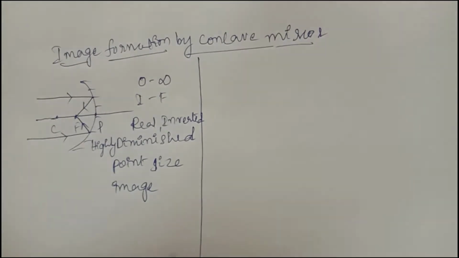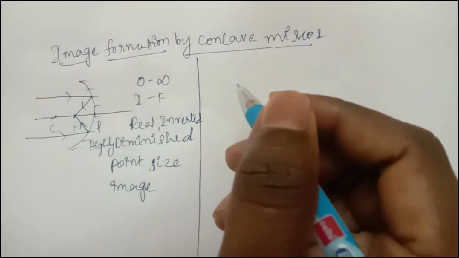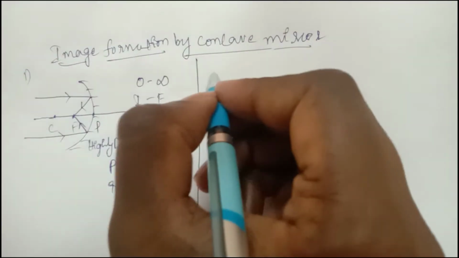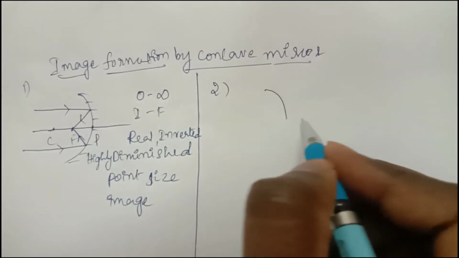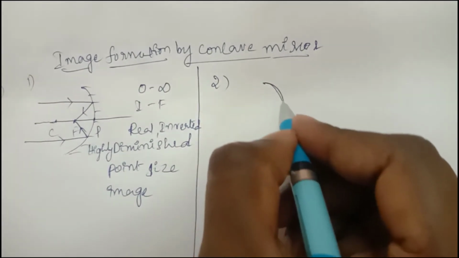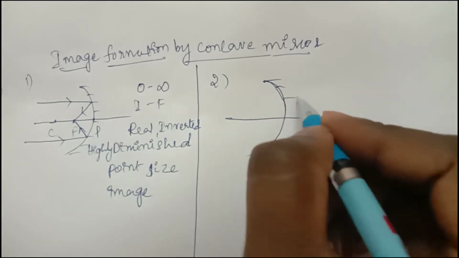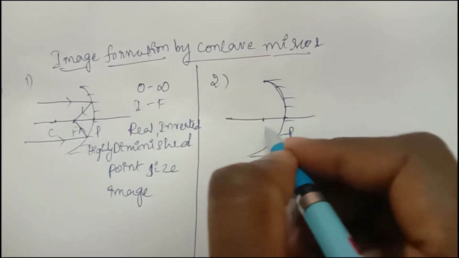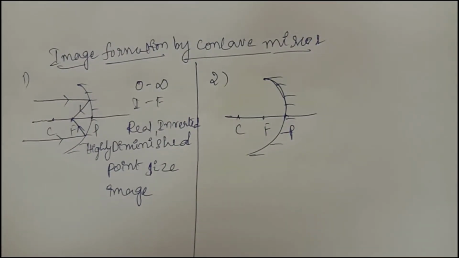So this was the first image formation. If you take the second image formation, I'm taking it like this, one more like this. For the concave mirror, I'm taking all the points: pole, focus and center of curvature.